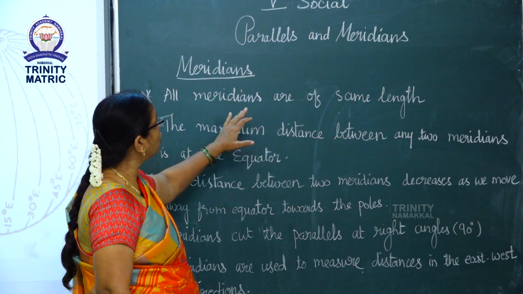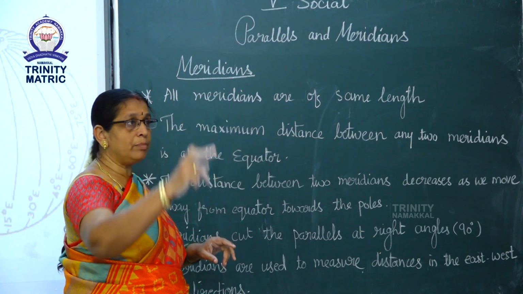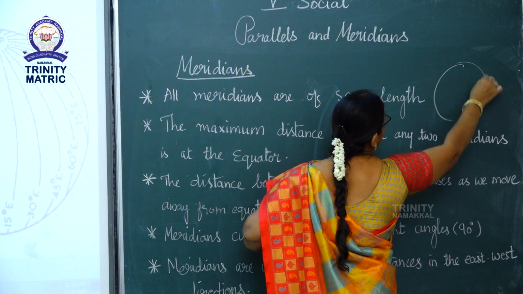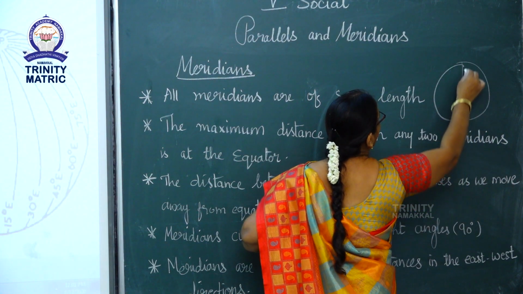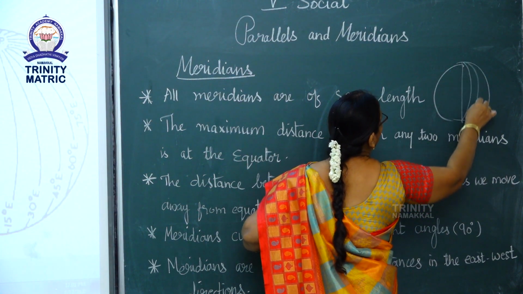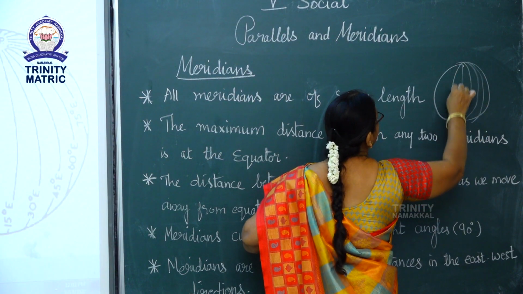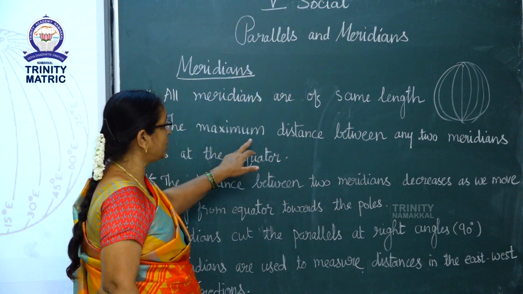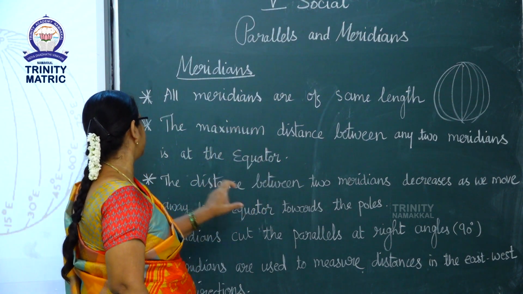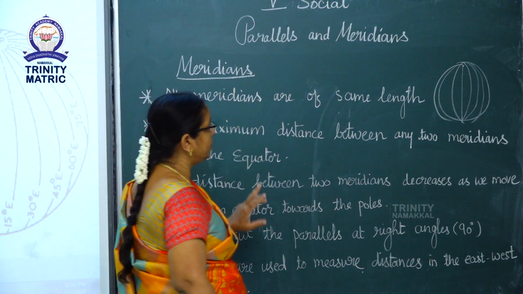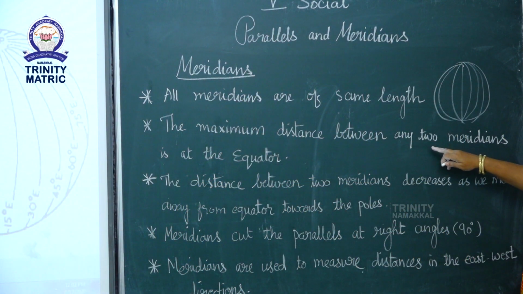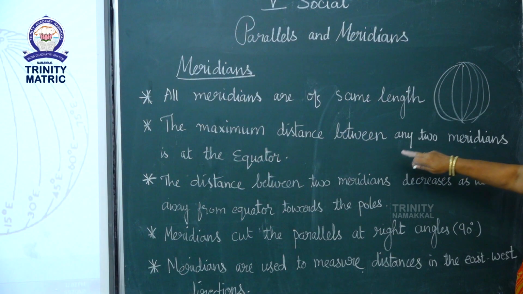All meridians are of same length. See here. The maximum distance between any two meridians is at the equator.